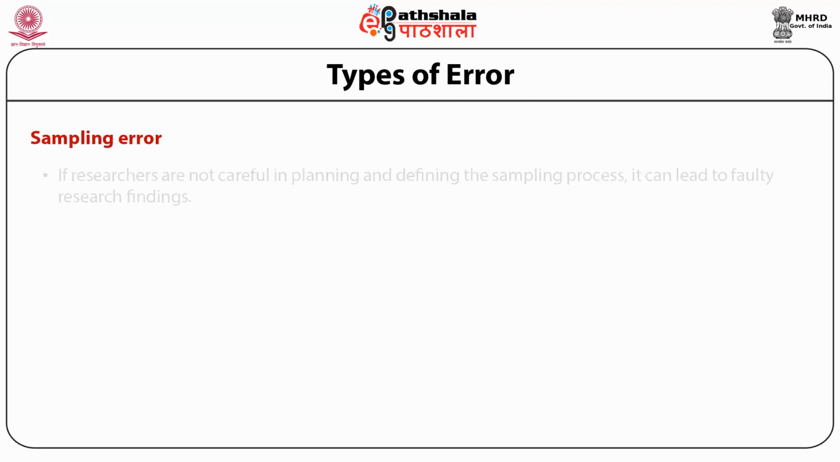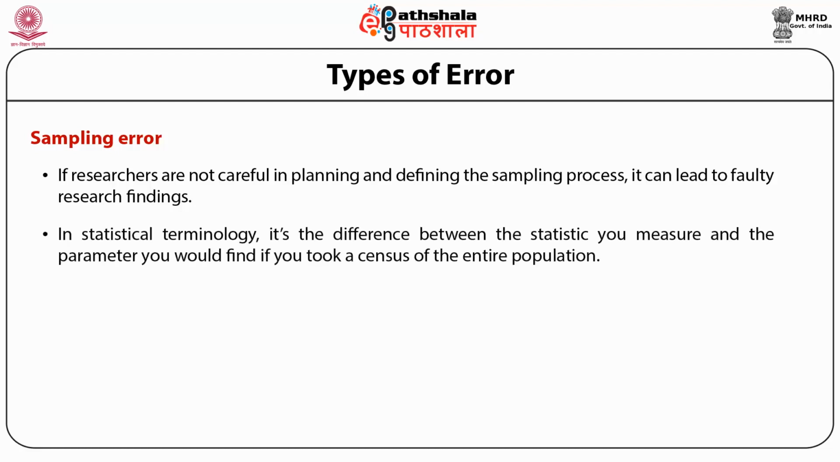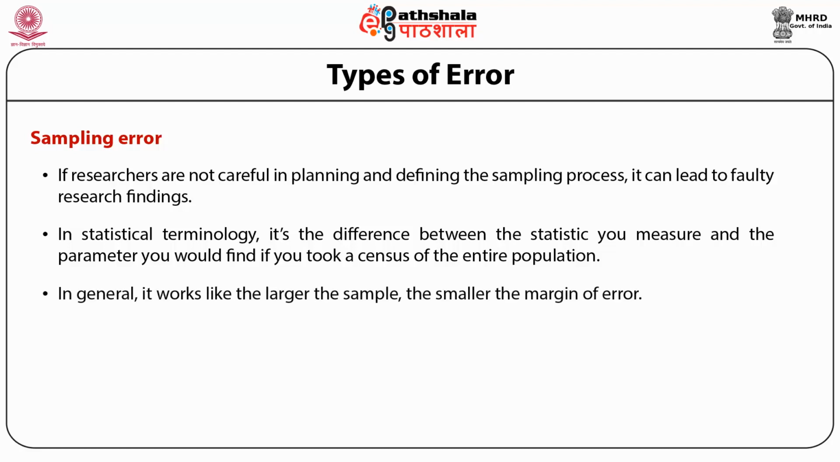Types of error. First is sampling error. If researchers are not careful in planning and defining the sampling process, it can lead to faulty research findings. Sampling error is the error that occurs because of using a representative sample from the population rather than the entire population. In statistical terminology, it is the difference between the statistics you measure and the parameter you would find if you took a census of the entire population. Sampling error cannot be eliminated, but it can be reduced. In general, the larger the sample, the smaller the margin of error.